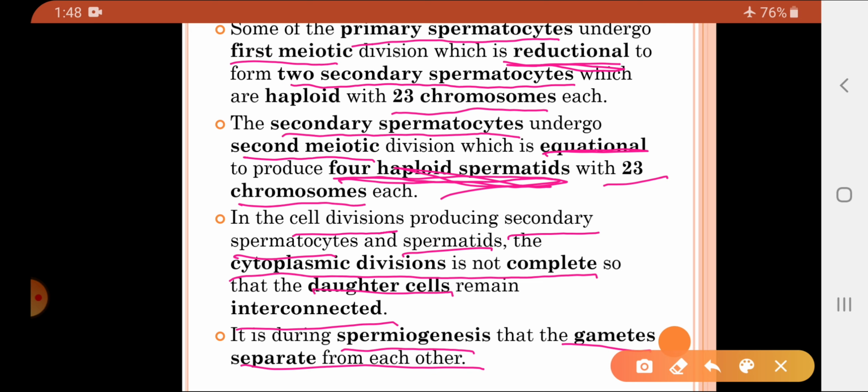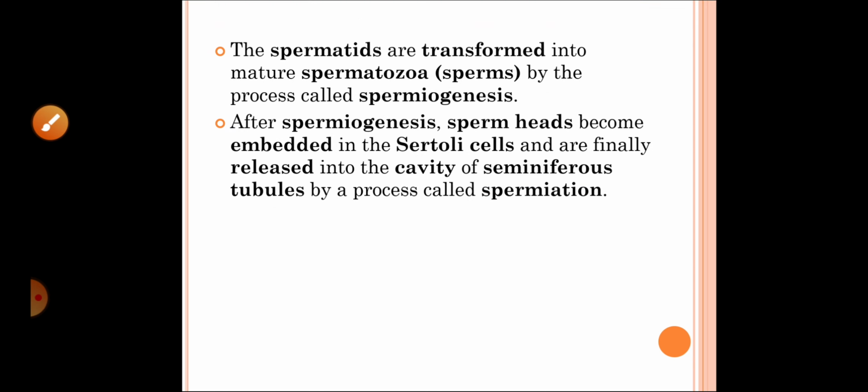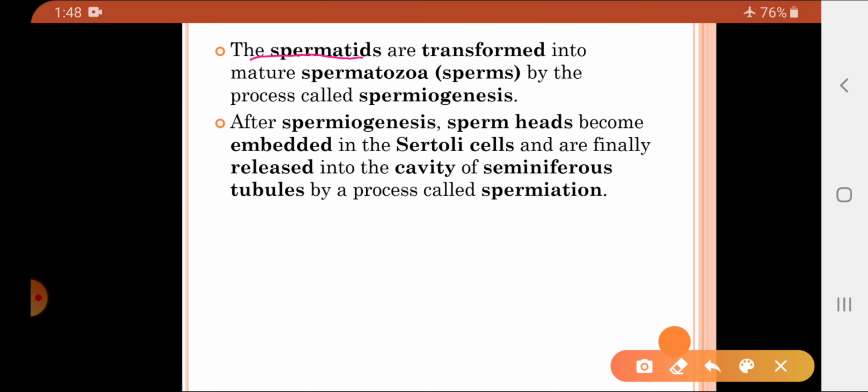Now these spermatids get converted into sperms by the movement of the organelles within the spermatids, and that process is called spermiogenesis. So it is during the process of spermiogenesis that the gametes get separated from each other. So the spermatids are transformed into the mature spermatozoa or sperms by the process called spermiogenesis. Very important students, spermiogenesis is the process of transformation of spermatids into the mature sperm.